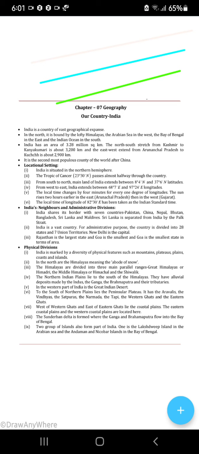Next, in the western part of India we have the Great Indian Desert. So if you go to the state of Rajasthan, you will see that there is a vast stretch of desert, and that's the Great Indian Desert.